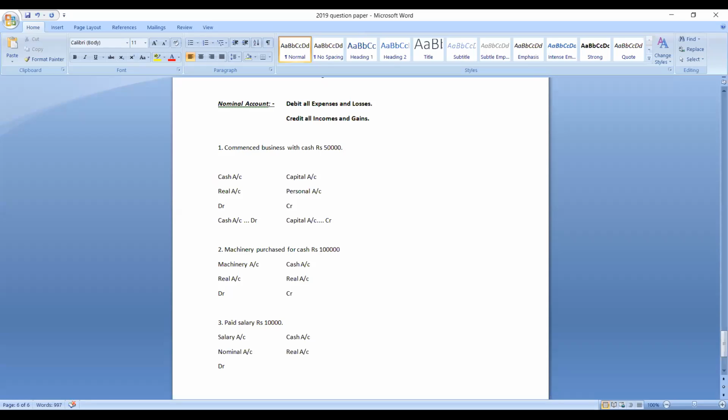Now cash account is which account? It is real account because it is asset. So what is the rule? Debit what comes in, credit what goes out. So here in this particular transaction, cash is coming into the business or it is going out of the business? It is going out of the business. So it should be credited.